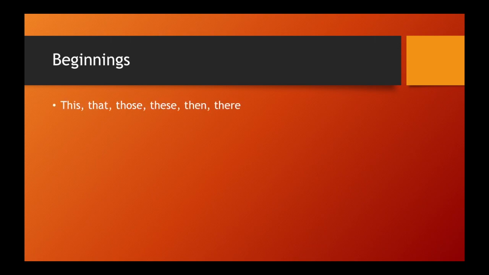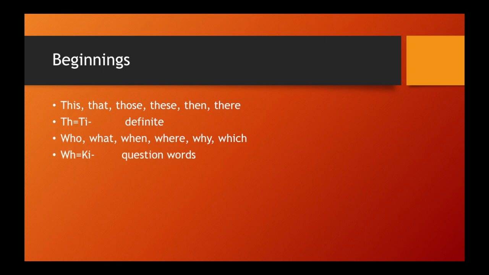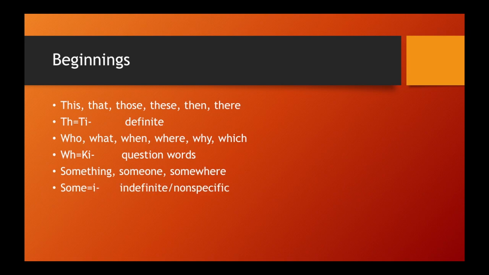Starting with the beginnings: this, that, those, these, then, there. All of these words start with a TH. This TH beginning in Esperanto is the TI beginning for the correlatives. Who, what, when, where, why, which. All of these words start with WH, and in Esperanto this relates to the KI beginning. Something, someone, somewhere, sometime. These start with some, that is the I beginning.